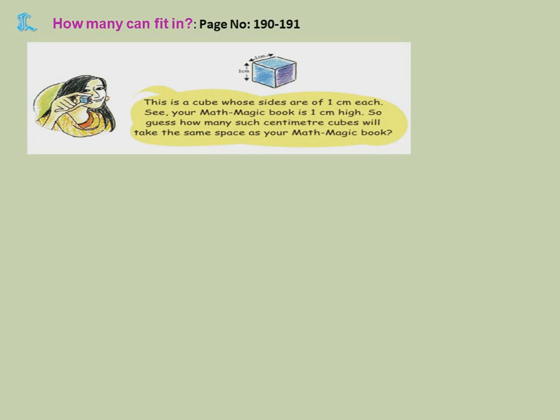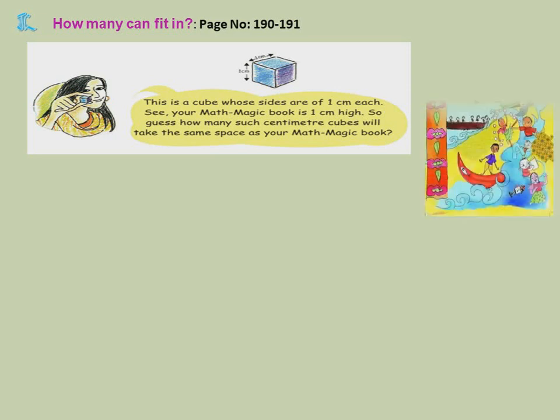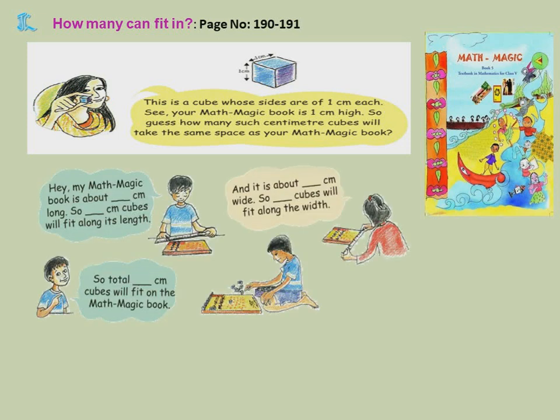Page number 190 to 191. This is a cube whose sides are of 1 centimeter each. See, your math magic book is 1 centimeter high. So guess how many such centimeter cubes will take the same space as your math magic book. You all know your math magic book? Yes? Now, my math magic book is about dash centimeter long. What is the length of your maths book? Take a scale and measure it. It is nearly 26 centimeters. So dash centimeter cubes will fit along it.